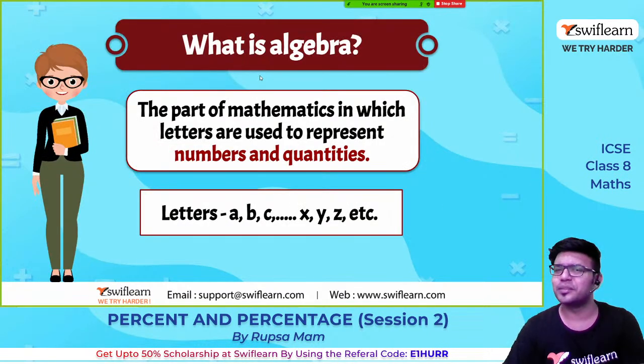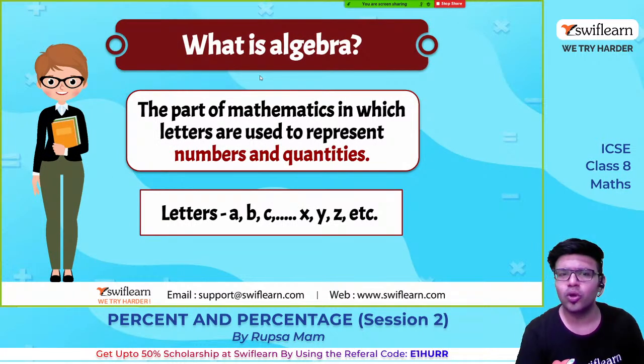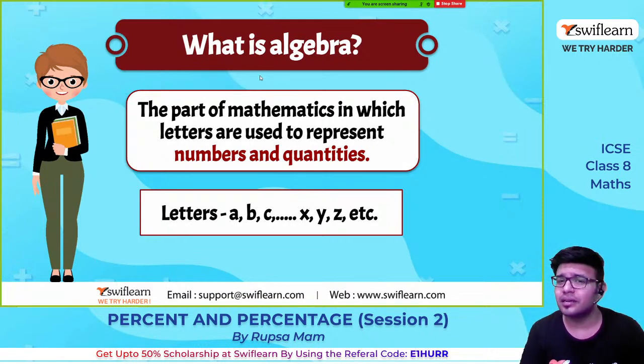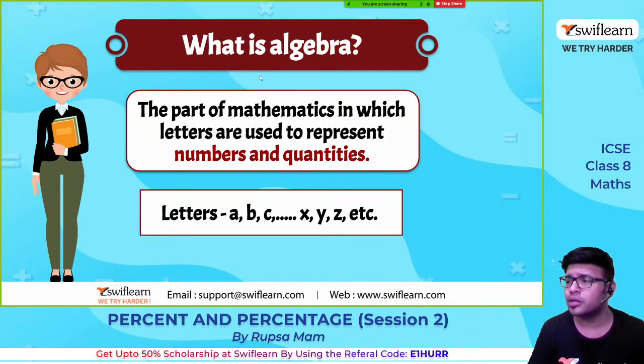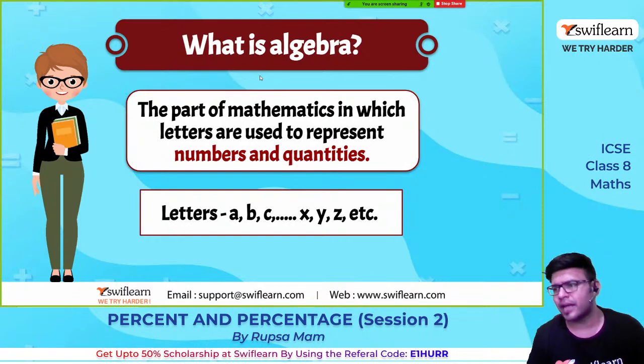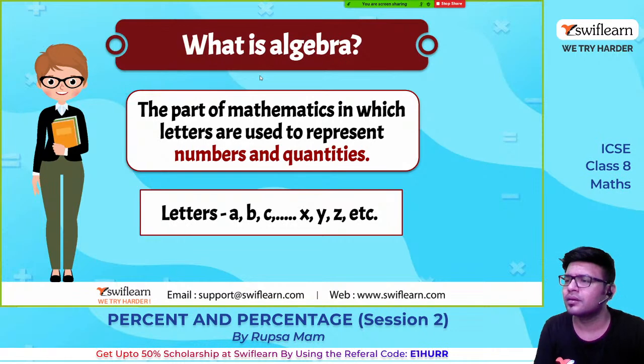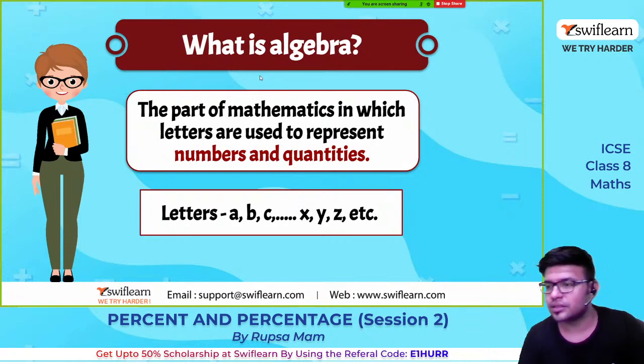So what is algebra? Okay, you can write it down if you want this, guys. A part of mathematics in which letters are used to represent numbers and quantities. It is a branch of mathematics where alphabets such as A, B, C, D, X, Y, Z, any of these alphabets are used to represent numbers and quantities, guys. So yes, this is what is algebra.